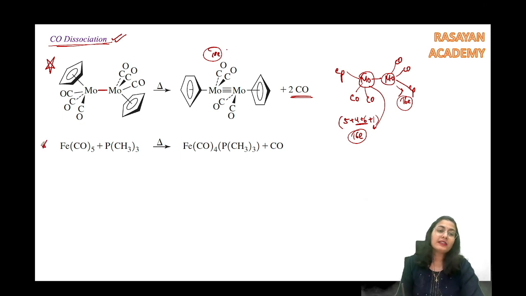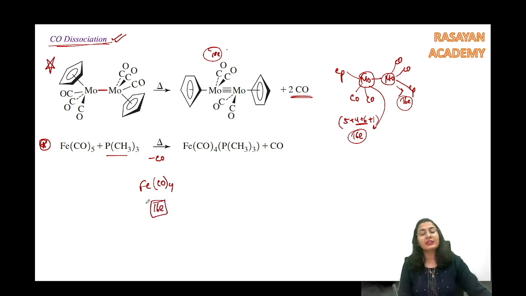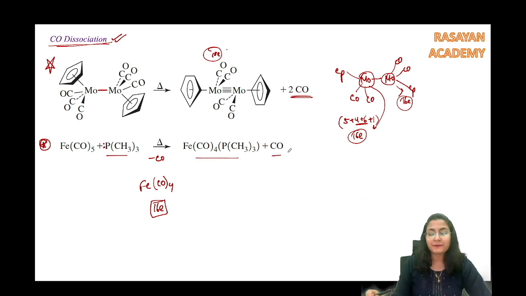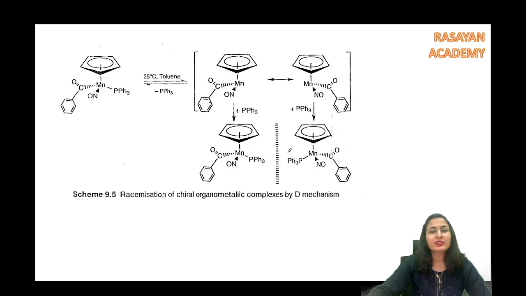Okay, let's see one more example. We took iron pentacarbonyl. So iron pentacarbonyl eliminating one of the carbonyls in the presence of heat is going to become an iron tetracarbonyl, Fe(CO)4 fragment, and you know it is going to be how many? 16 electron system. We have counted this many times in isolobal analogy, so we are not going to count anymore, and it needs 2 more electrons which it is going to get from the phosphine. So this is how your product is going to be. Very simple. These are simple reactions, nothing in them.